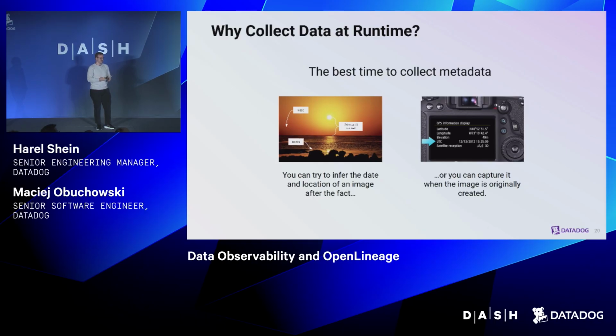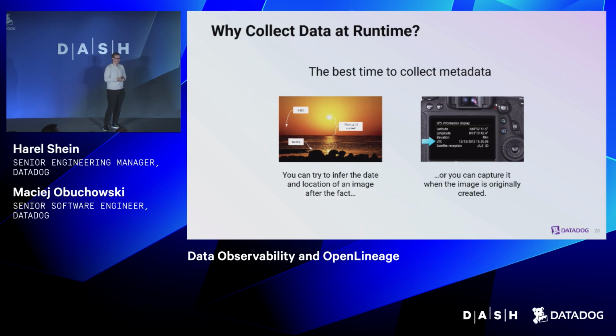So why is that the best? Like, we can look at the picture, right? And where it was taken and when. So we have the sunset, so it should be in the west, right? We might deduce something from the rocks, it's volcanic stuff. But digital photography has solved this already. And we have something called EXIF in the photos.